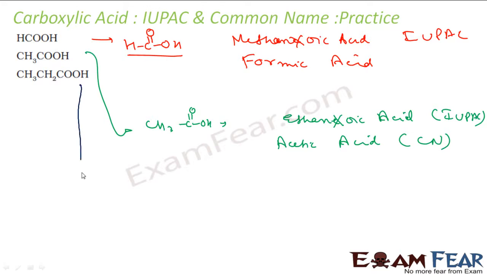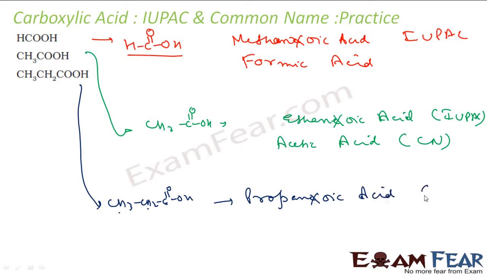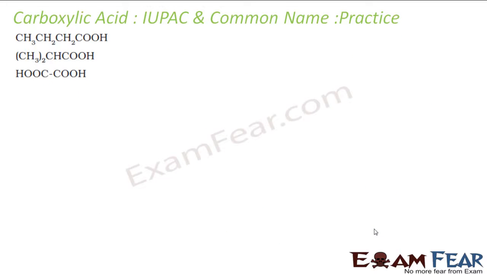The next is CH3CH2COOH. It is derived from propane. So write propane, remove this E and make it oic acid. This is propanoic acid. This is my IUPAC name. Similarly, for common name, this is derived from propion. This is propionic acid. See, for common name, there is not much logic, you just remember it.